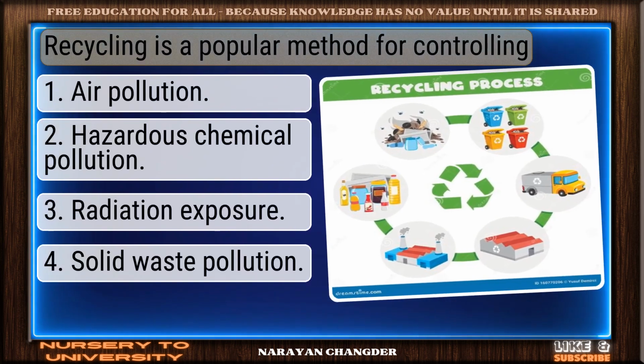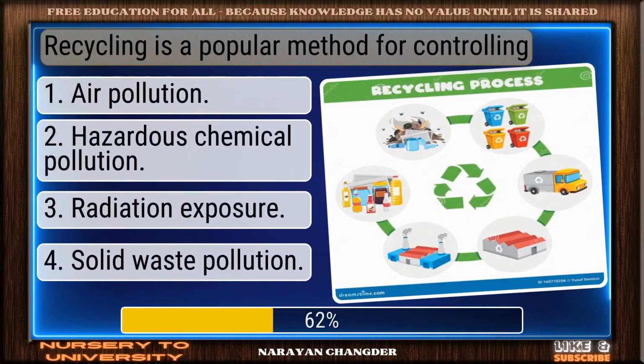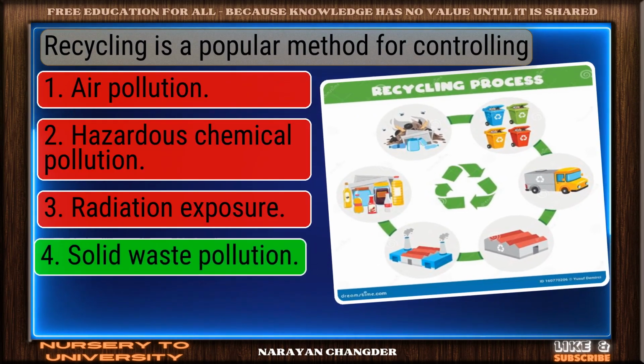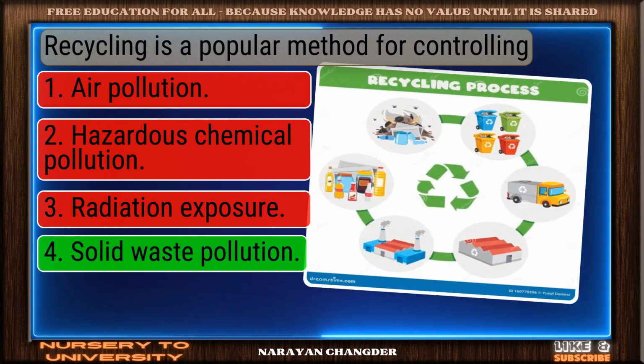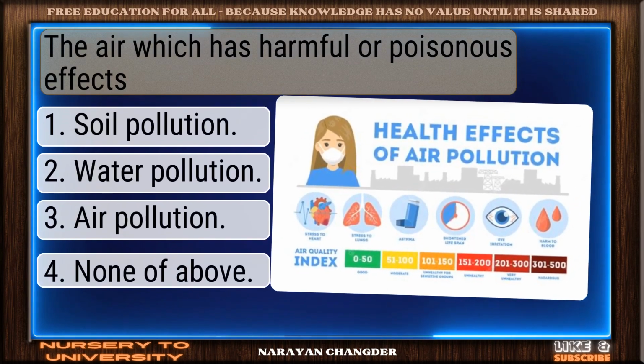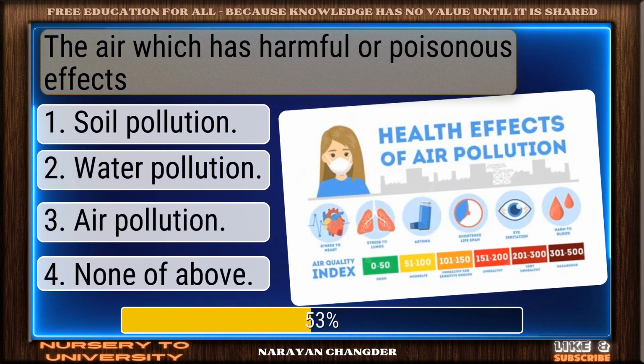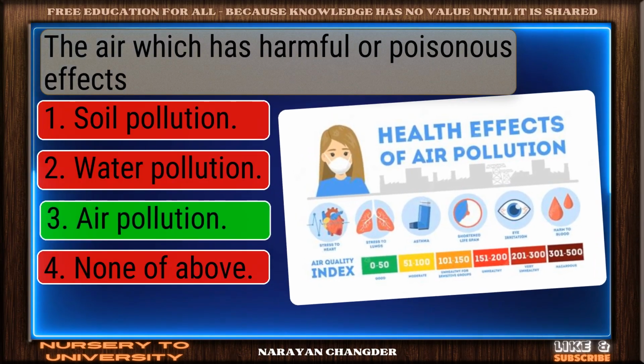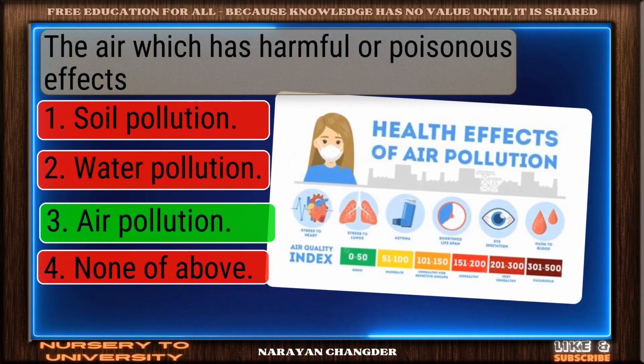Recycling is a popular method for controlling. Right choice. Solid waste pollution is the best answer. The air which has harmful or poisonous effects. Valid point. Air pollution is true.